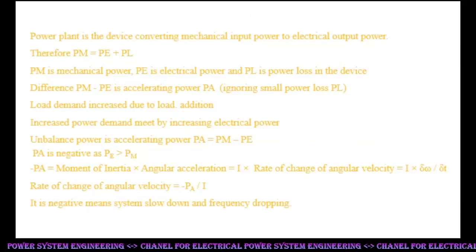Theoretical review of dropping frequency. We know that a power plant is the device converting mechanical input power to electrical output power. Therefore, PM is equal to P plus PL, where PM is mechanical power, P is electrical power and PL is power loss in the device. The difference between PM and P is the accelerating power Pa, ignoring the small power loss PL.